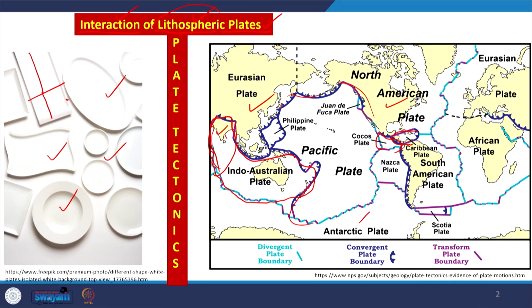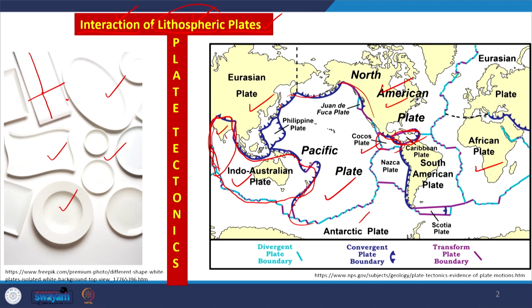If you see the present day tectonic map of the world, the earth consists of a number of plates. Some plates are very small in dimension, like the Cocos plate and the Caribbean plate. In contrast, the Pacific plate, the Indo-Australian plate, the African plate and the North American plate are very large.